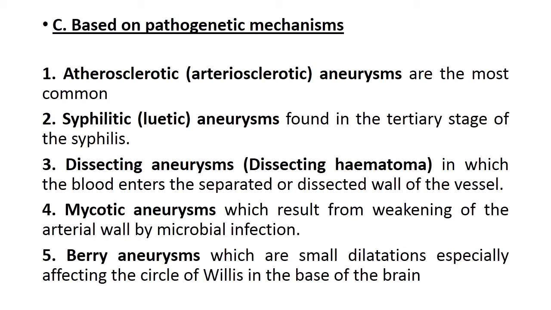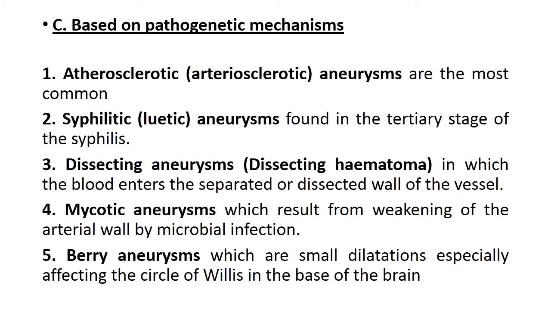Classification depending upon the pathogenetic mechanisms. First one is atherosclerotic aneurysm or arteriosclerotic aneurysms. These are the most common variety. Then syphilitic or luetic aneurysms. They are found in the tertiary stage of syphilis.